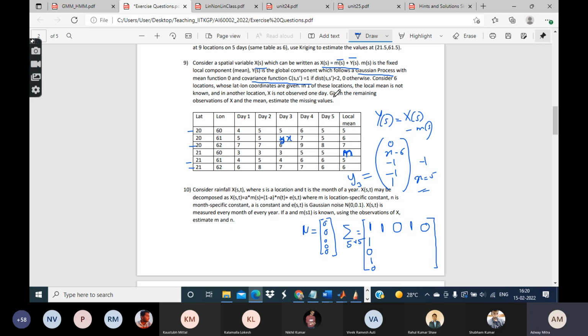That's not a bad idea because if you take the mean of all these observations, this relation holds, right? Xs equal to ms plus ys. So if you take the mean, xs bar, where the bar indicates the sample mean, and ys bar is the sample mean. Now xs bar is something which you can get just by taking the mean of the observations. The crucial thing to note is ys bar. What can we say about ys bar?